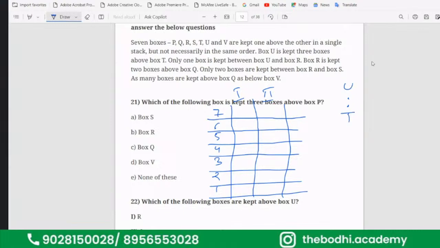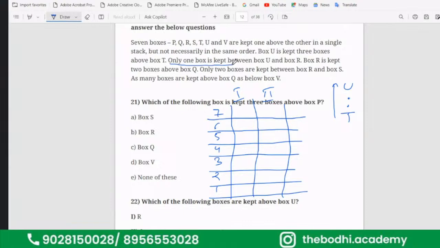See, understand one thing. Whenever the statement says box U is kept 3 boxes above box T, that means there is only a gap of 2 boxes. Unless and until the word "between" is used, you will not take an exact count of 3 in between U and T. So box U is kept 3 boxes above box T, that means the number of boxes in between will be 2.